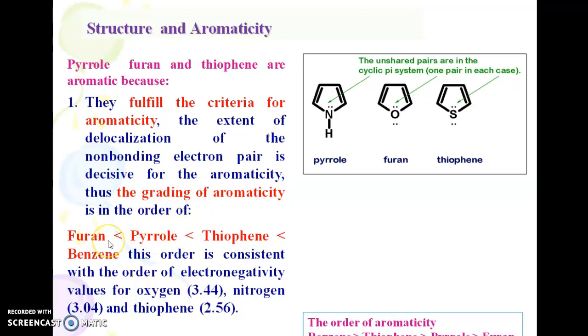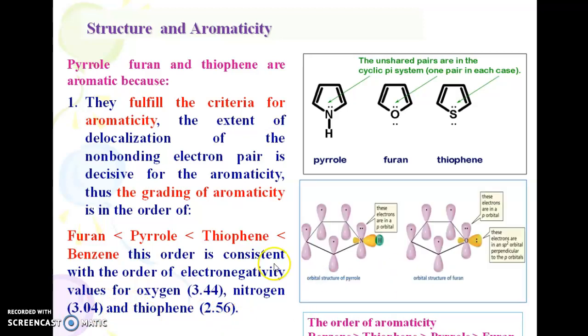furan, pyrrole, thiophene, and benzene is of this order. This order is consistent with the order of electronegativity values of oxygen 3.44, nitrogen 3.04, sulfur 2.56. So this is about the structure.